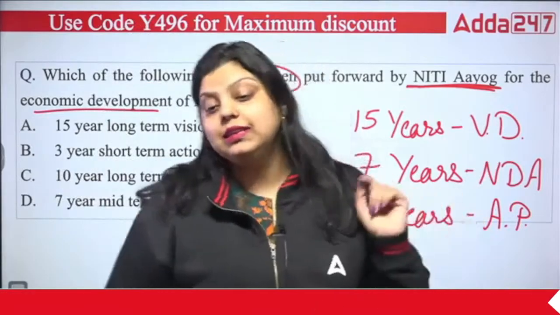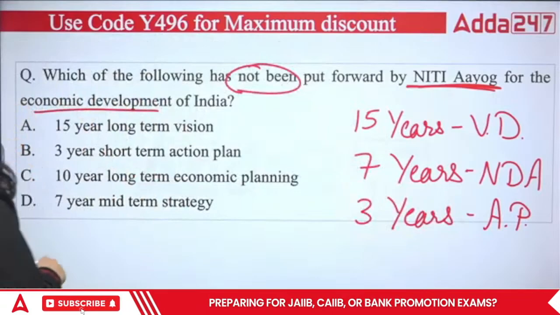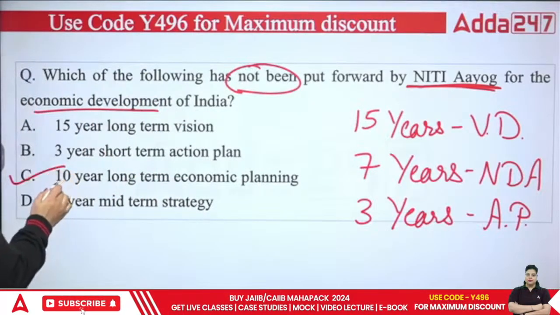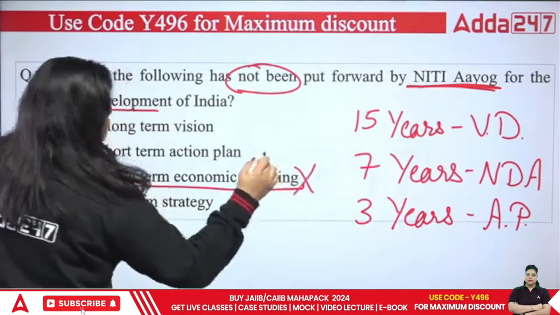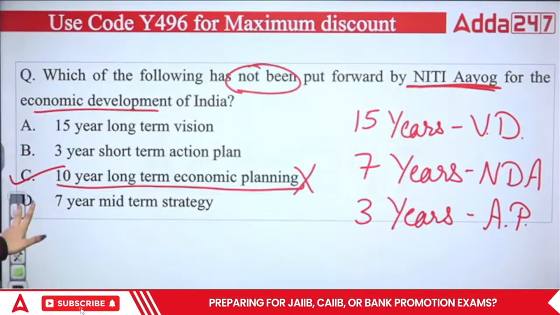That's what the 3-year action plan is doing. And this is how NITI Aayog is doing economic planning for the country. So the right answer will be C. The 10-year long-term economic planning is not a part of NITI Aayog's planning. So the right answer will be your C option.